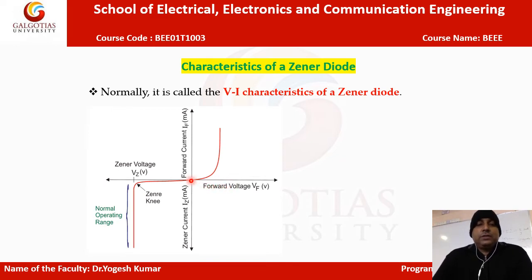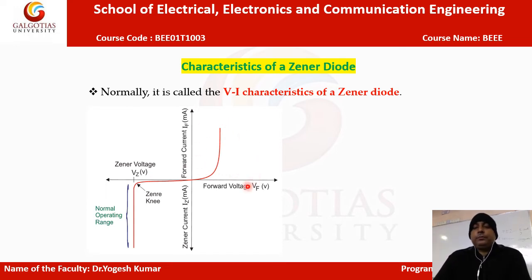So this graph is, as we know from the previous slide, up to 0.3 or 0.7 volts, depending upon whether we are taking silicon or germanium. On that basis, the sharp current comes into the picture. If we are taking germanium, then after 0.3 volts we get this amount of current. If we are taking a silicon semiconductor, then after 0.7 volts we get a sharp amount of current. So this is about the forward bias condition.